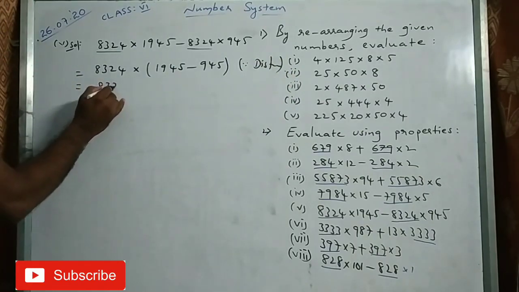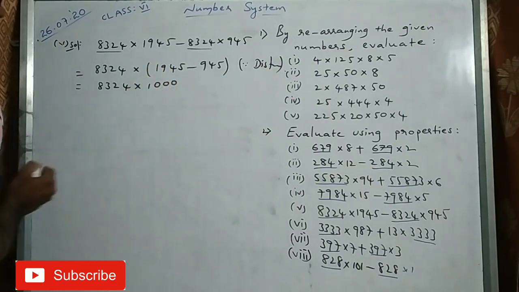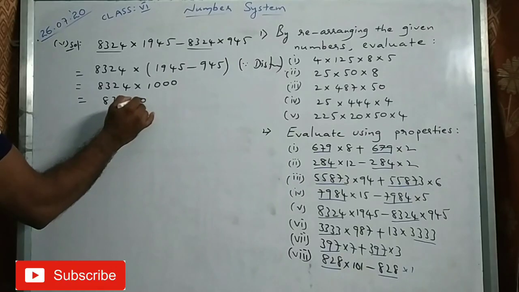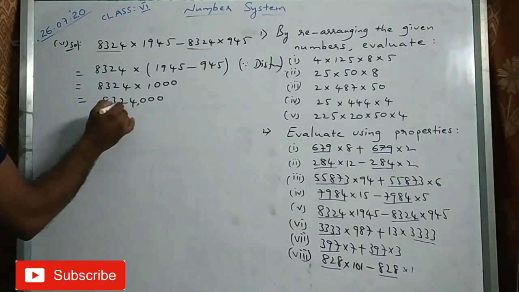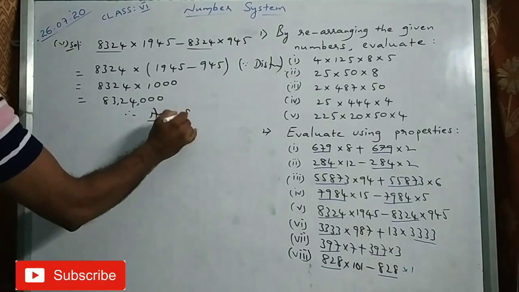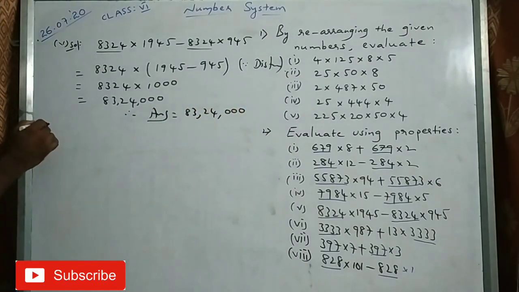So 8324 into, if you subtract this, what will you get? 1000, right? So what is the answer here? 8324, 3 zeros as it is. So 83,24,000. 83,24,000. Okay. Sixth one.